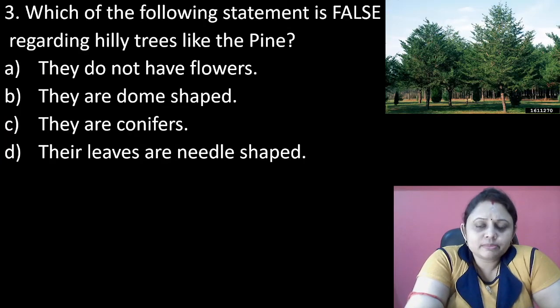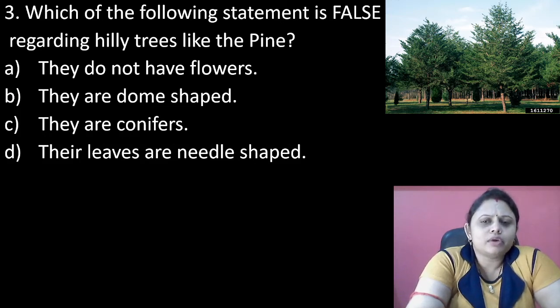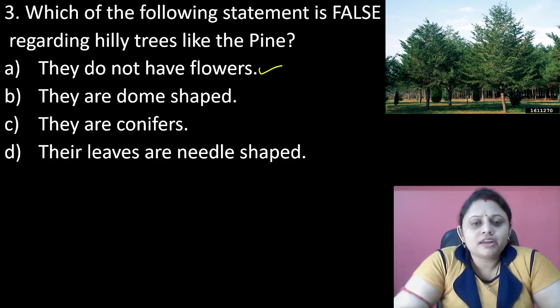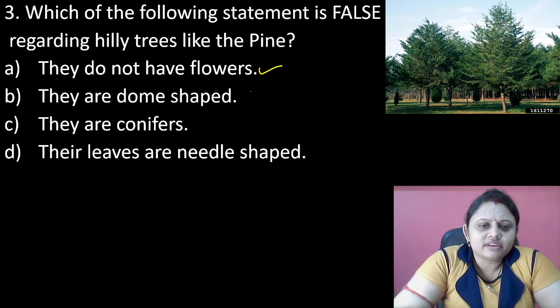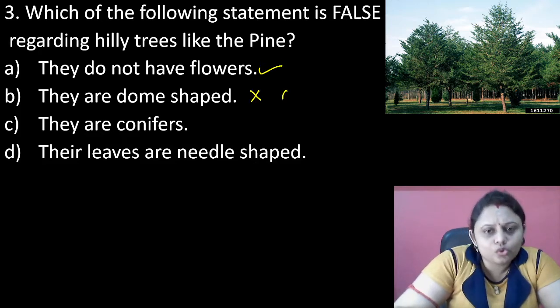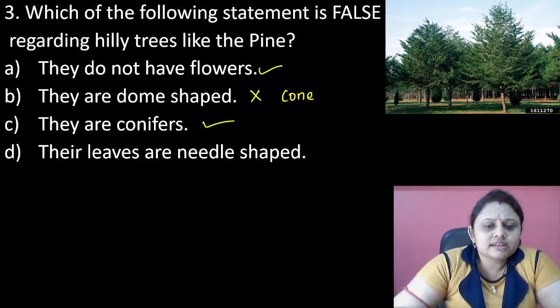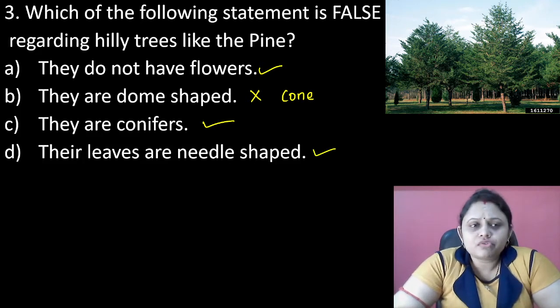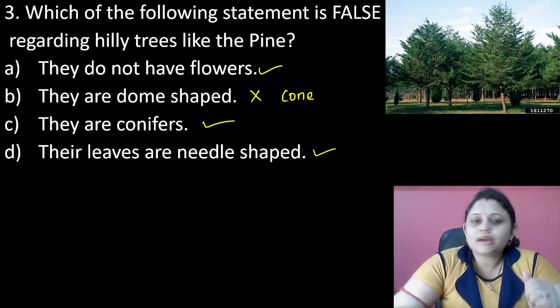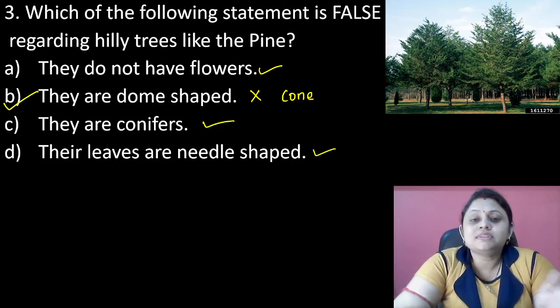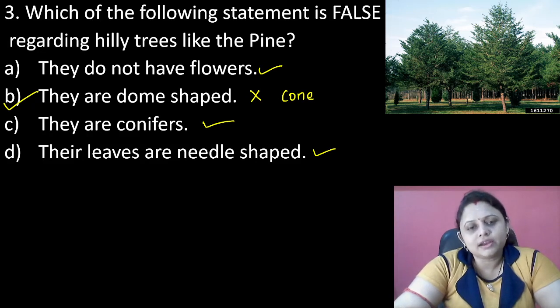Which of the following statements is false regarding hilly trees like pine? They do not have flowers. This is correct, the pine tree does not have flowers. They are dome shaped. It is not. They are not dome shaped, they are cone shaped. They are conifers. Their leaves are needle shaped. This is also correct. So which is our false statement? They are dome shaped. This is the false statement. So the answer is option B, that is they are dome shaped, because they are not dome shaped, they are cone shaped.